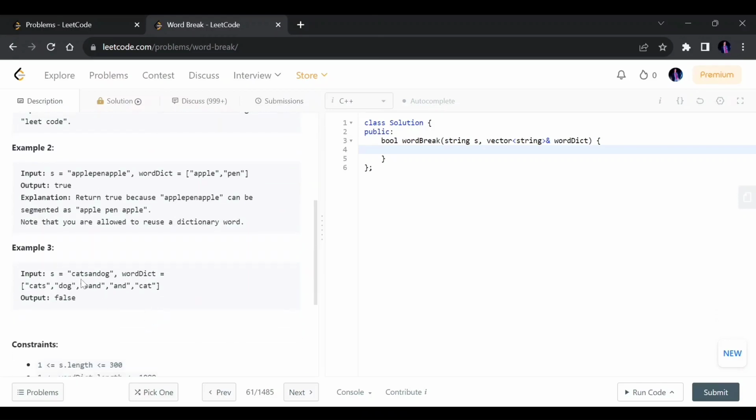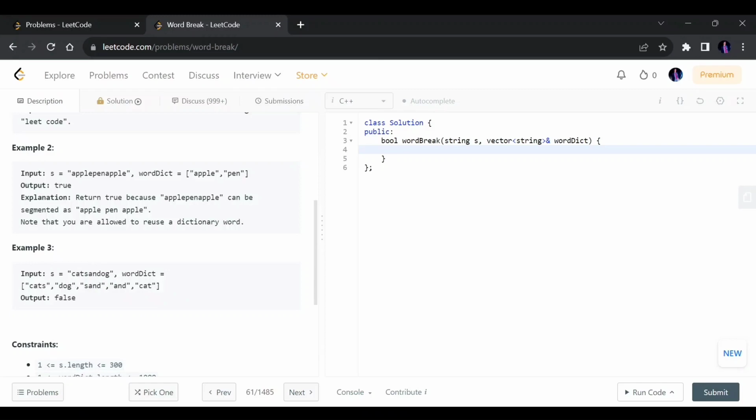And if we consider this example, in this we have been given the string catsandog, and there is no way that we can partition this string so that all the partitioned strings are present in this list. Let's say I partition one string as cat, and the other is sand. I get sand also. Then the rest is og, but I can't find og in this list.